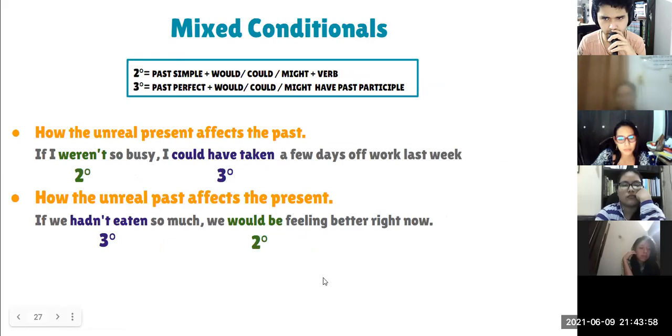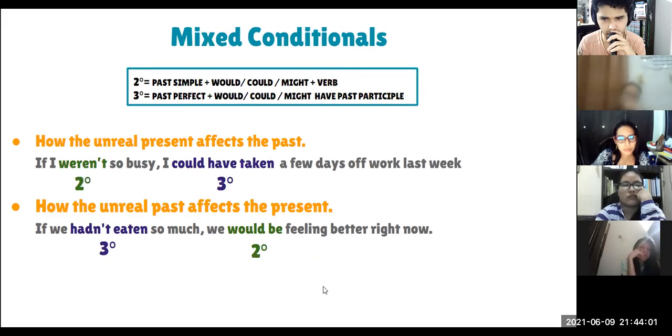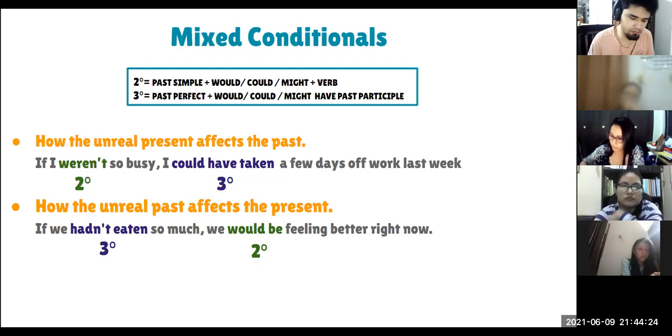Adriana. Si yo no estuviera muy ocupada, me hubiera tomado algunos días el pasado fin de semana. Sí, si yo no estuviera ocupada, ella está ocupada ahora y estuvo ocupada todo este tiempo, right? Si yo no estuviera ocupada, yo me podría haber tomado unos días libres el anterior fin de semana, ¿cierto? Okay, very good. What about the second one?